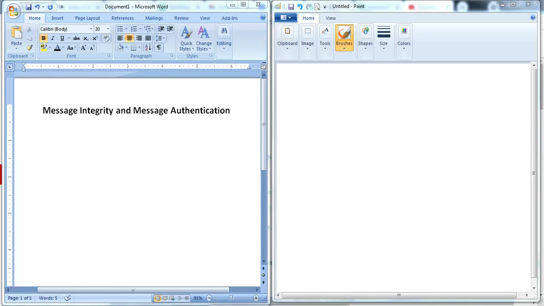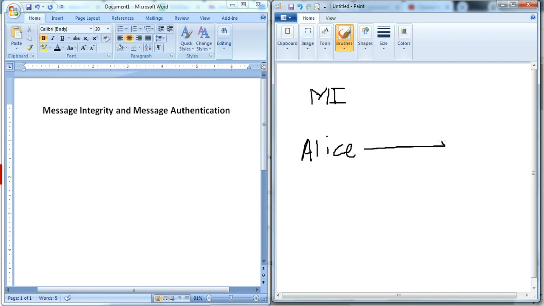Hello everyone. Now we will learn about the concept of message integrity and message authentication. Message integrity is a concept. What does message integrity mean? When Alice sends a message to Bob, right?